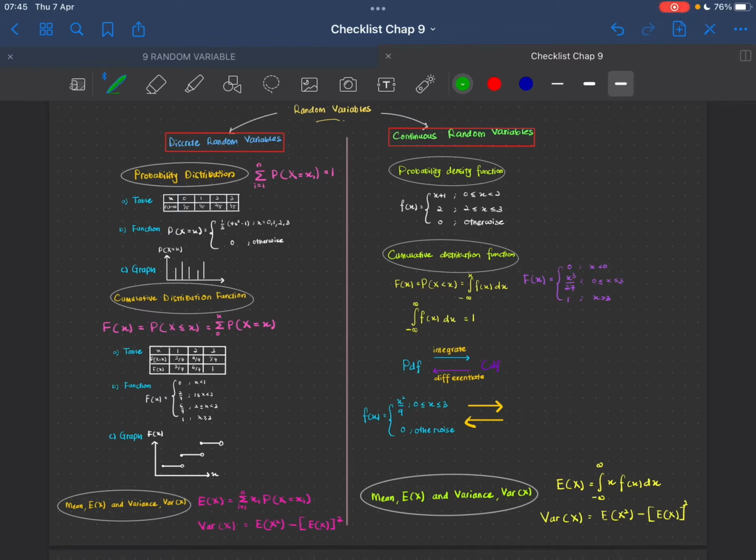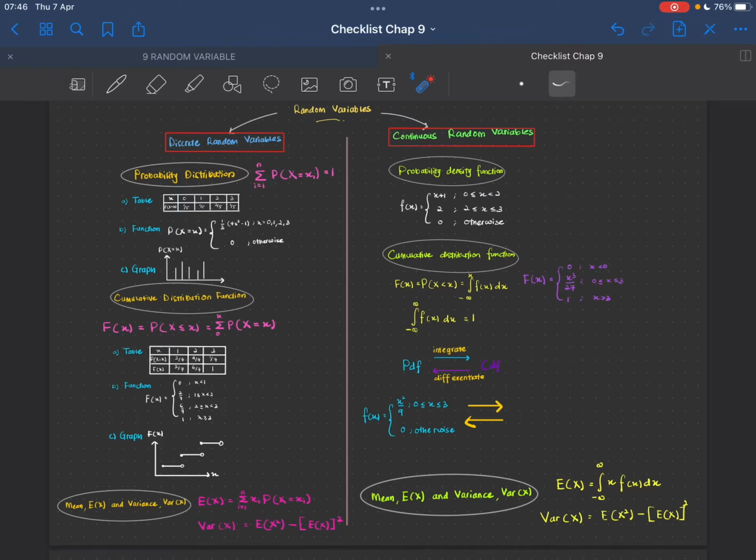So now as you can see from this, saya dah bagikan kepada dua, which is we have two main things in chapter 9. We have discrete random variables and continuous random variables. In discrete random variable, as you can see, we have probability distribution and also cumulative distribution function. And for continuous random variable, we have probability density function and cumulative distribution function. So all these things are different.